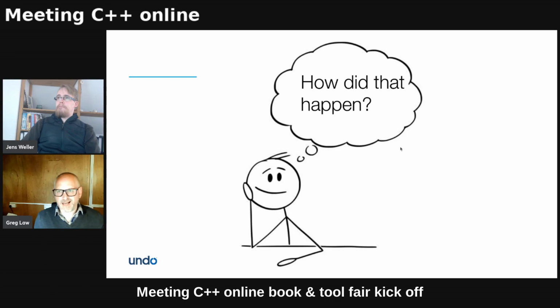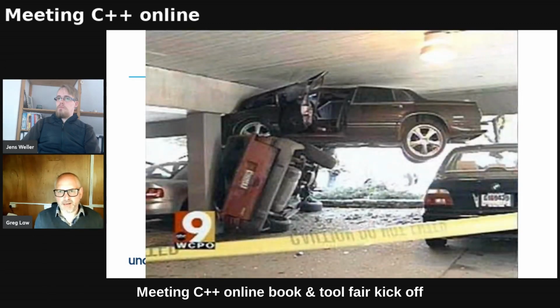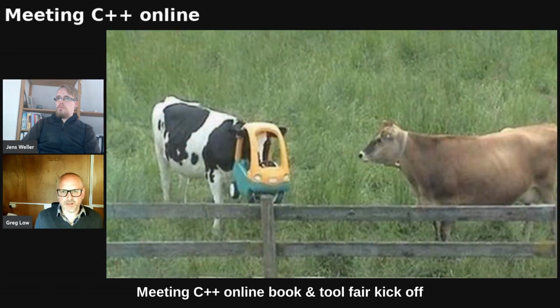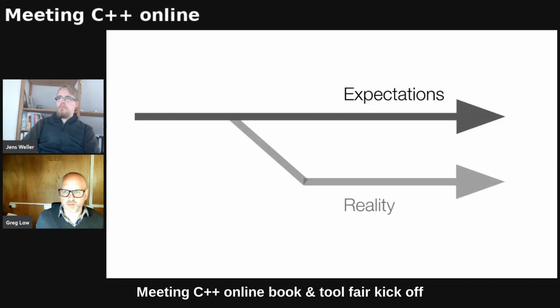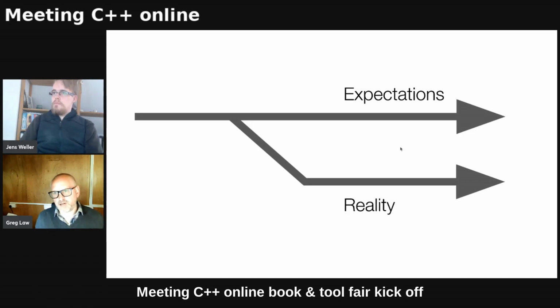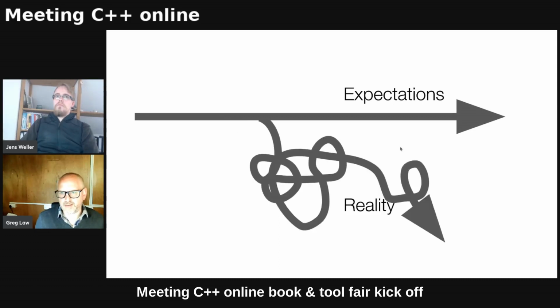I'm trying to think, when I'm debugging, how did that happen? I mean, I had expectations of what my code was going to do, and reality diverged from those expectations. And when I'm debugging, I'm trying to think backwards to figure out where reality diverged from expectations. Of course, usually it does something a little bit more like that.